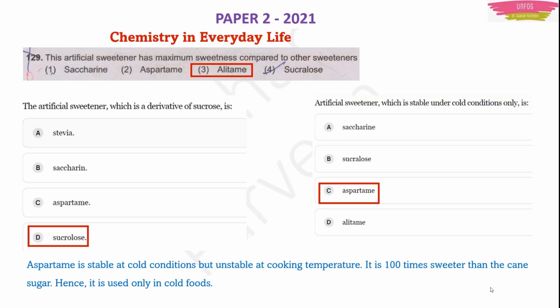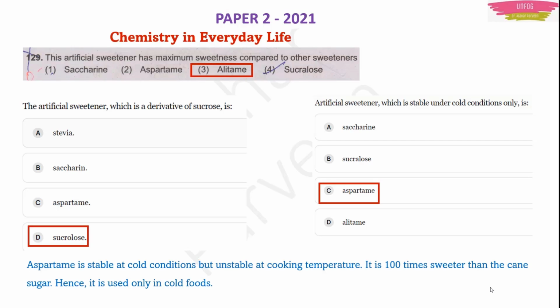So these are the questions I guessed from my side. Any type of question may be asked. See, just with this question, we guessed 2 questions plus another question also. Aspartame is 100 times sweeter than cane sugar. That is one more point we gathered now, isn't it? Now they can ask another point also from this information. As an MCQ they can ask which artificial sweetener is used only in cold foods. They will give the same 4 options. Then you should know that it is aspartame because it is stable only under cold conditions.